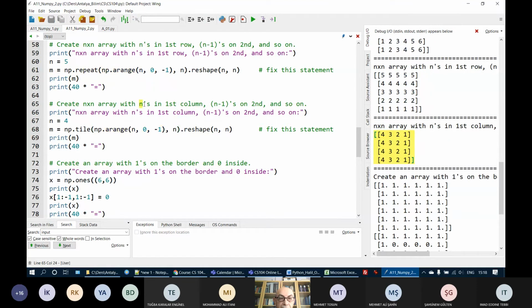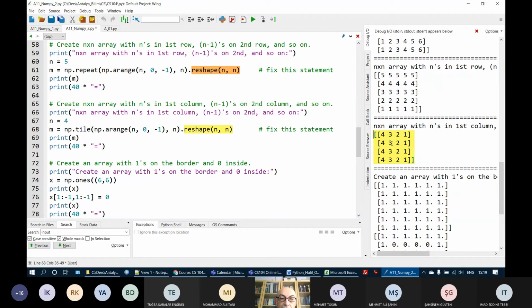N minus 1s are on the second column, and so on. So when I use tile, it will just repeat 4, 3, 2, 1 n times. And then when I reshape, I will get this.